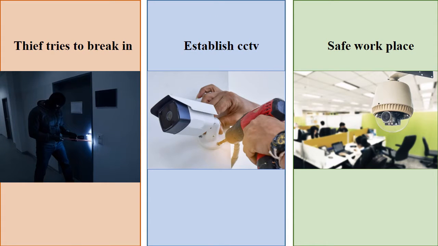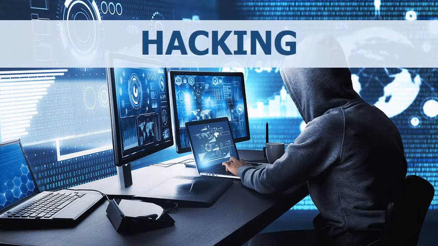In the first picture, we can see a thief is trying to break into an office room. And then after that incident, we can see a CCTV system is established. Then as in the third picture, the workplace is a safe place. Just like this, when we are using the internet, there are thieves who try to get into our computers.